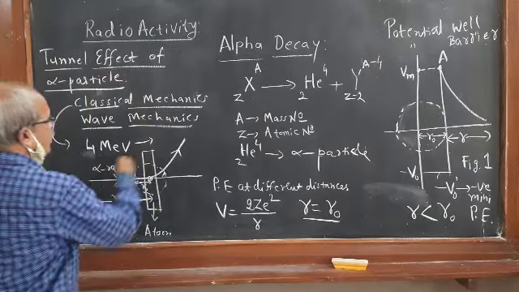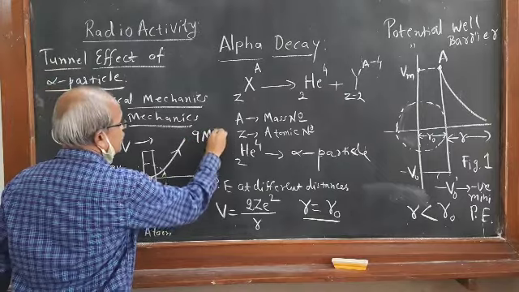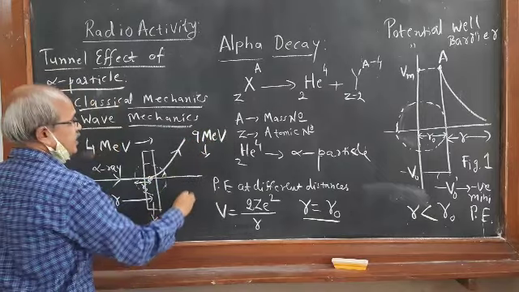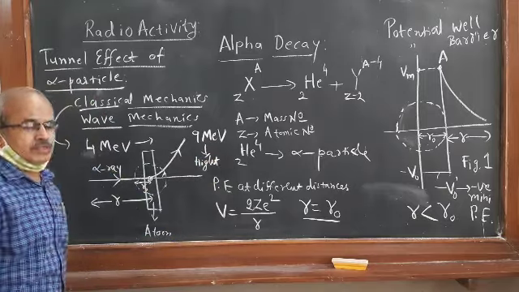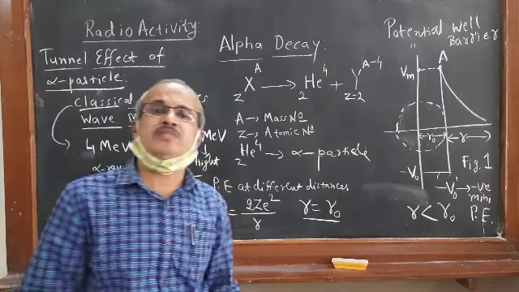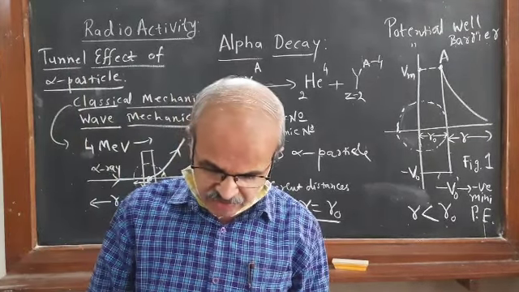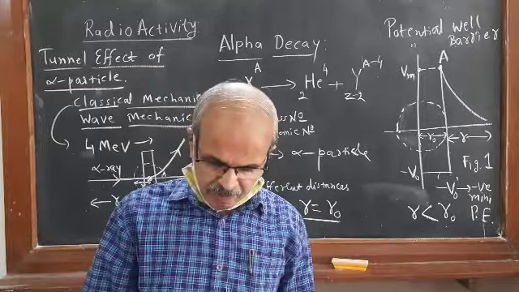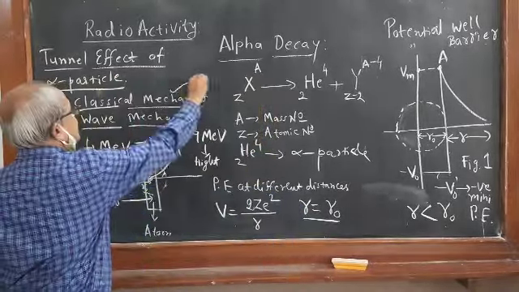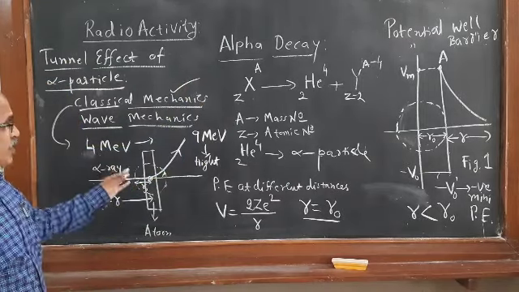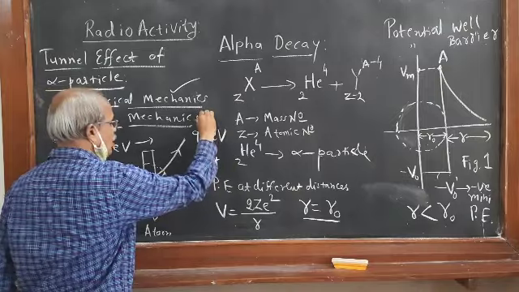The 4 MeV is the energy of the alpha particle, but 9 MeV is the height of the potential barrier. Therefore classical mechanics fails to explain the emission of alpha particles from the nucleus. Now it can be explained on the basis of wave mechanics.